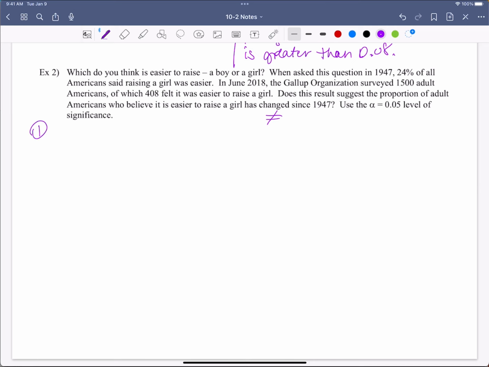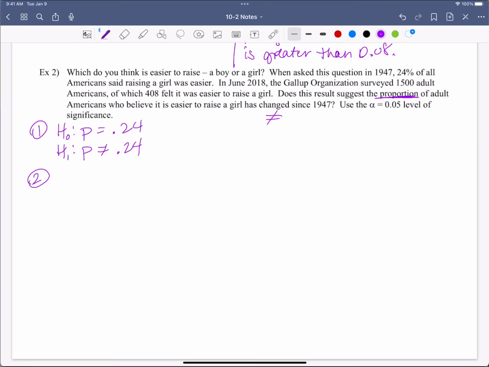So step one is we're setting up our null and alternative hypothesis. Again, with the proportion, we've got this percentage here, and it says proportion, right? So good tip-offs. So we've got p, and I'm using 0.24 because in 1947, that is what we're starting with. That's our null. That's our status quo. That's the info we currently have. That's what's going on. Does not equal 0.24 because it has changed, right?